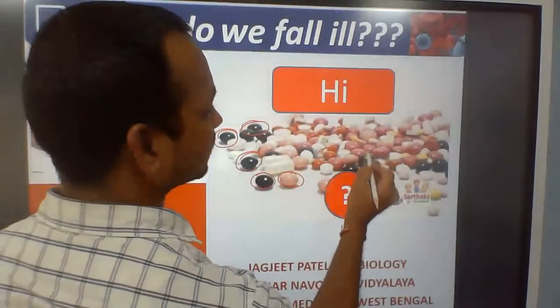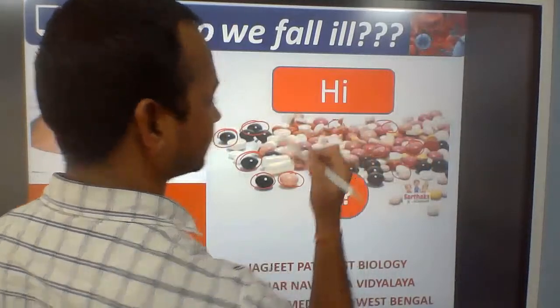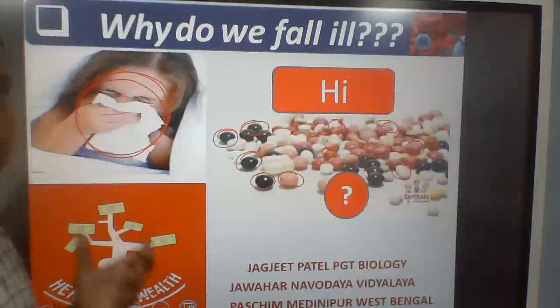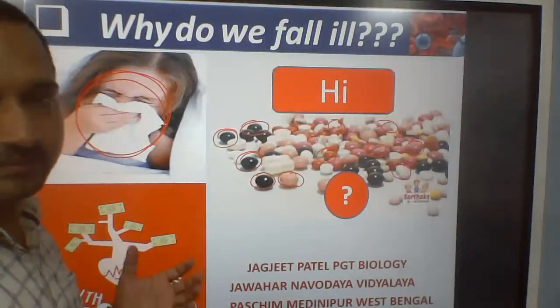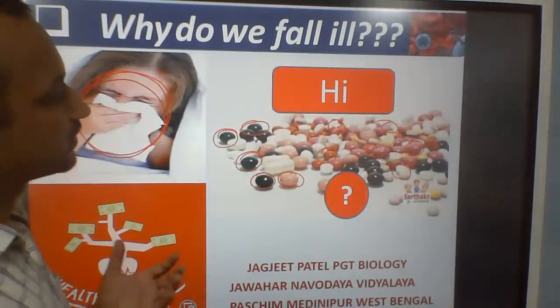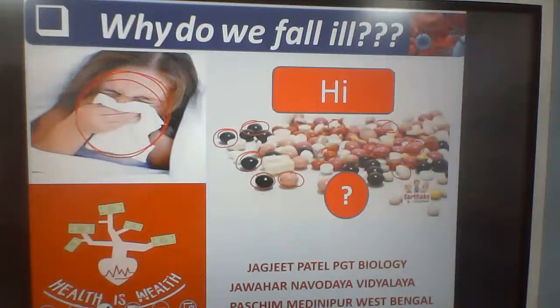They are basically used when we are sick, when we are diseased. Diseases are very common nowadays, and they are very, very dangerous. How we can avoid disease, the methods of prevention, all these things we are going to discuss in this chapter.